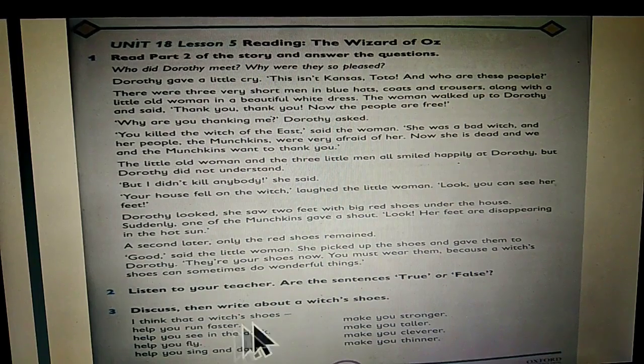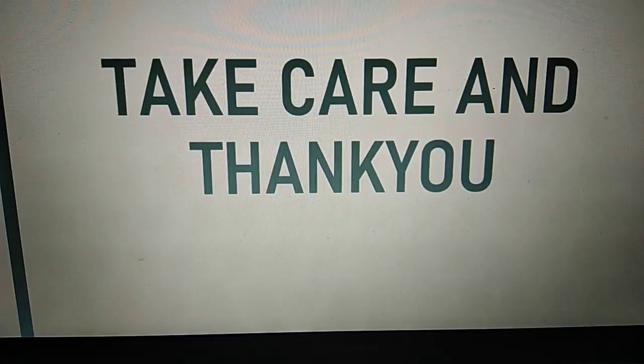I hope all of you understood this story. This story you can see on the internet. If you get time, please spend some time watching this story so you will get more idea about this story. I hope all of you enjoyed and understood this story. Please read and share this story with your parents and siblings. Please do all the exercises. Students, take care and thank you.